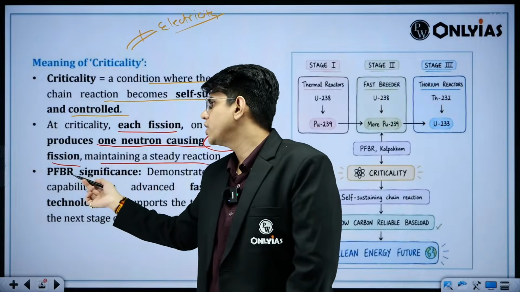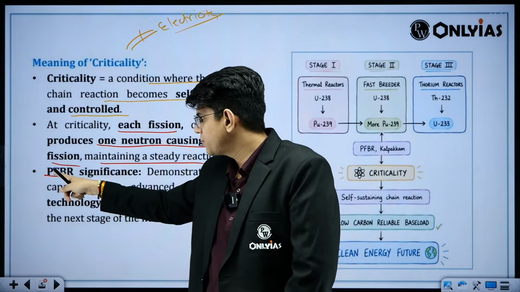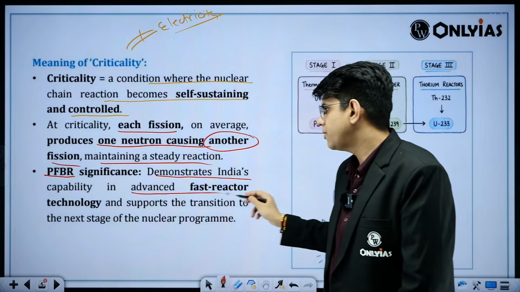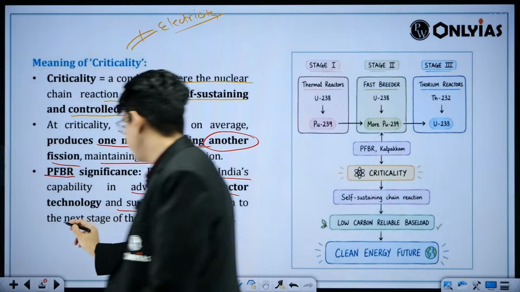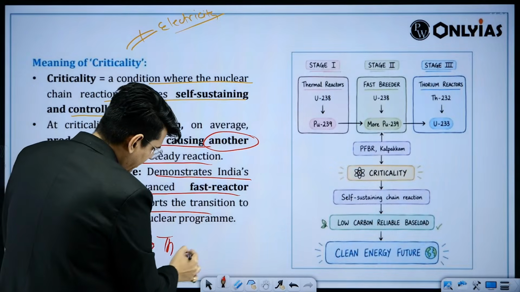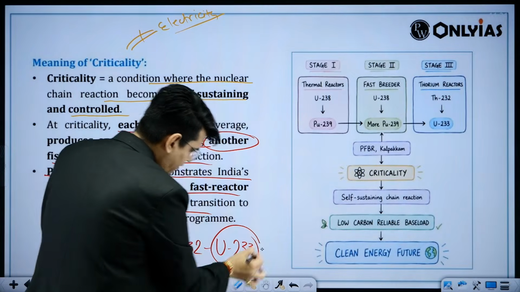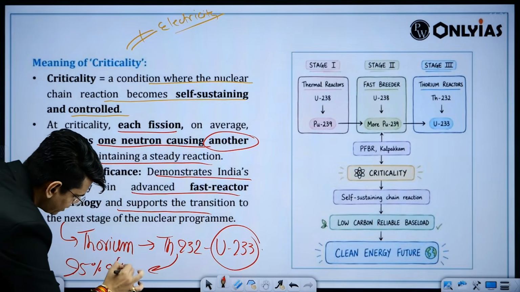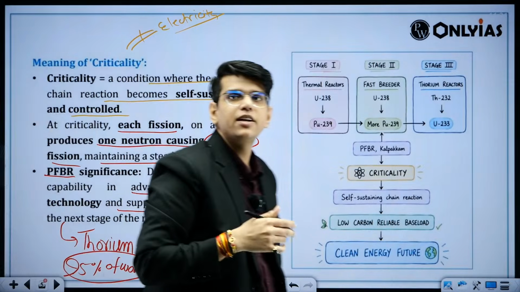So this is the prototype fast breeder reactor. Don't confuse it with the pressurized heavy water reactor. This is not pressurized. Prototype. Significance is that it demonstrates India's capability in advanced fast breeder reactor technology to support the transition to the next stage of the nuclear program, where we can use thorium. From this stage, we can convert thorium 232 to uranium 233, and we can use this as the final fuel. And how much of the world's thorium do we have? 25% of the world's thorium is with us. So this is important because going ahead we can use it.